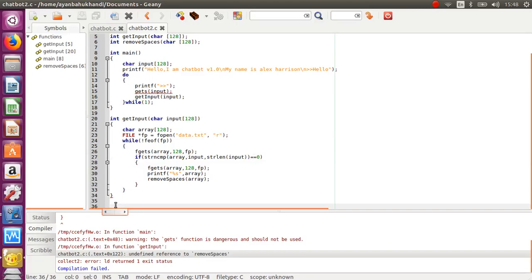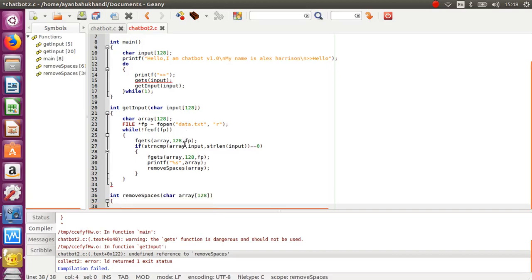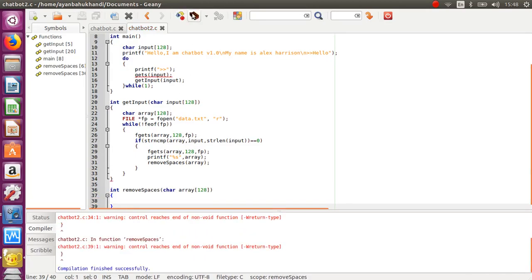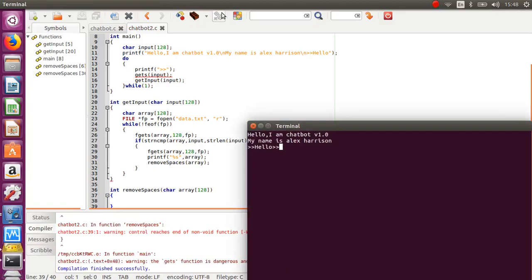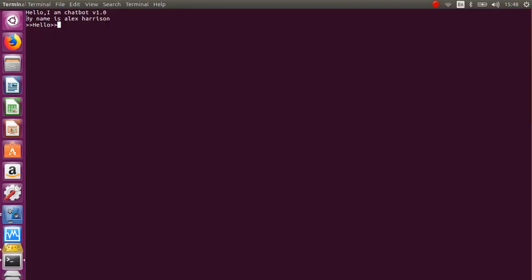Oh, we need to make the remove spaces also. We write void, not int, remove spaces, and here we'll write char array and the length of array 128. Alright, and we'll close the braces just for now to check it. And now see, it shows hello, my name is chatbot 1.0, I am Alex Harrison.